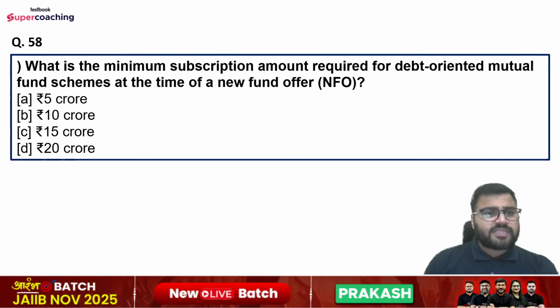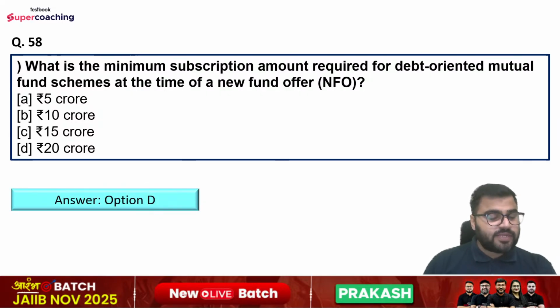Question number 58 is what is the minimum subscription amount required for debt oriented mutual fund schemes at the time of a new fund offer? 5 crore, 10 crore, 15 crore, or 20 crore. So right answer is option number D, that is 20 crore.